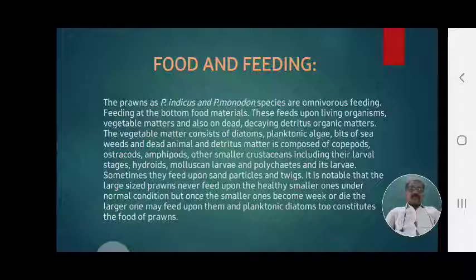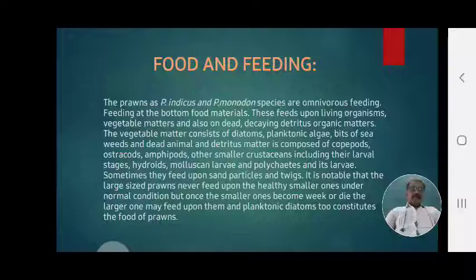Healthy smaller ones under normal condition. But once the smaller ones become weak or die, the larger one may feed upon them. Once these smaller food materials become weak or die, at that time the larger prawns consume such food materials. Feed upon them.